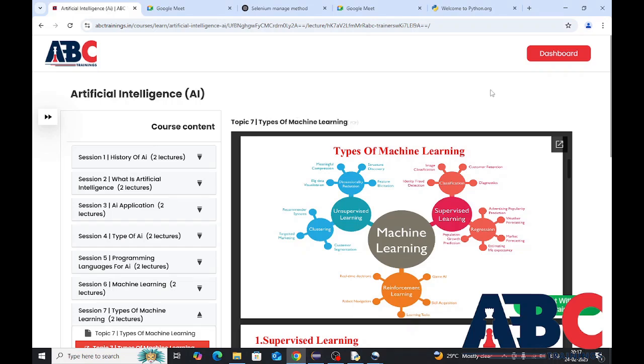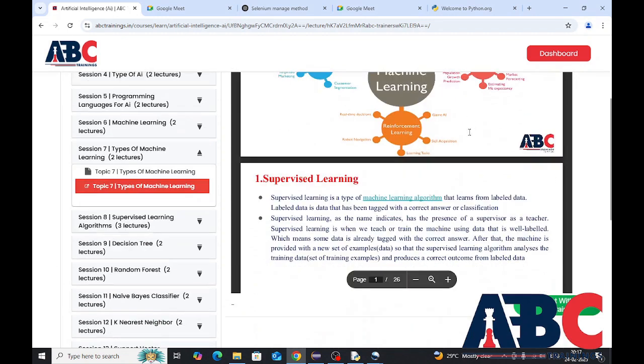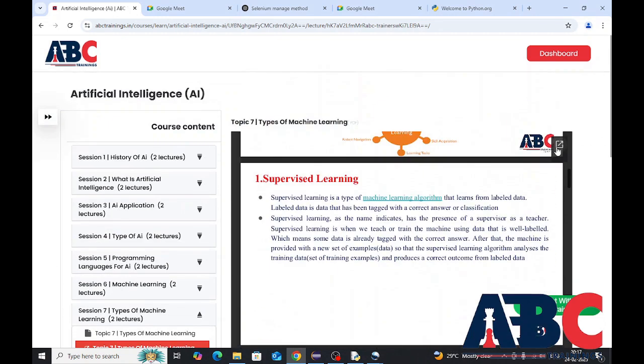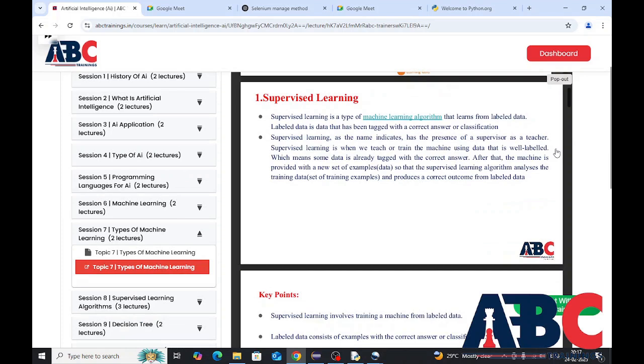In today's session, we are going to have a look at types of machine learning. Supervised learning. Supervised learning is a type of machine learning algorithm that learns from labeled data. Labeled data is data that has been tagged with a correct answer or classification. Supervised learning, as the name indicates, has the presence of a supervisor as a teacher.